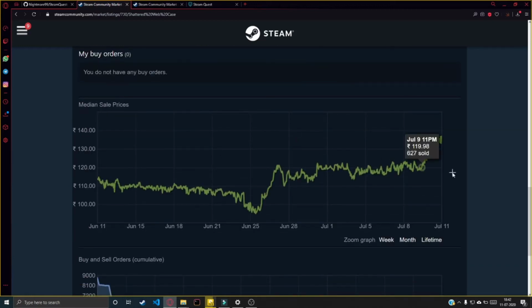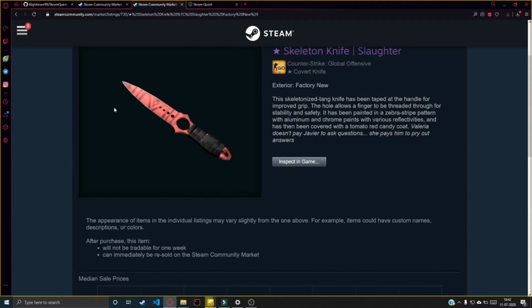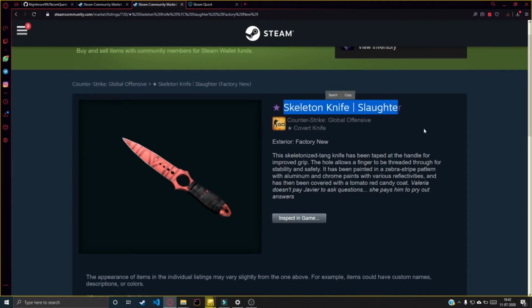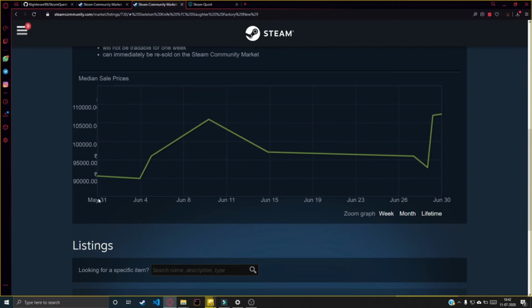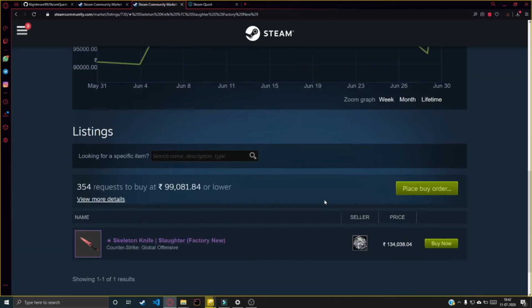Okay, now this was kind of a small scale example. Let's see a bigger one. This is a skeleton knife slaughter from Counter-Strike Global Offensive. This was the price on the 31st of May. It was roughly 90,000. Now it is 1,07,000 rupees, a difference of 17,000. Now imagine someone bought like 10 or so of these. He would have made a profit of roughly 2 lakhs.